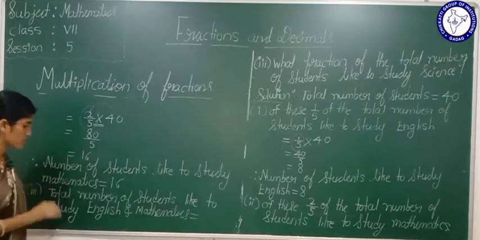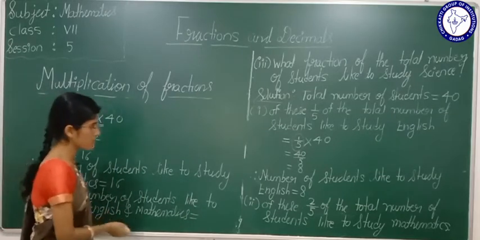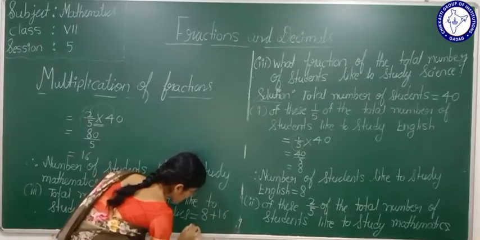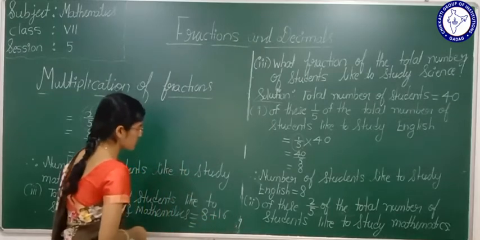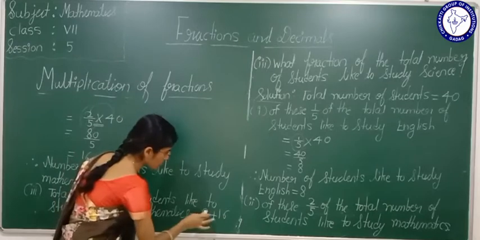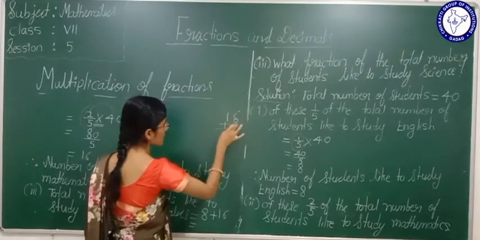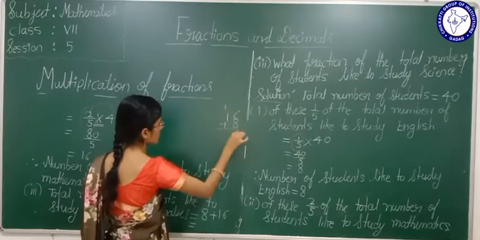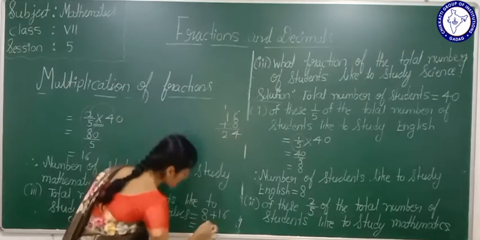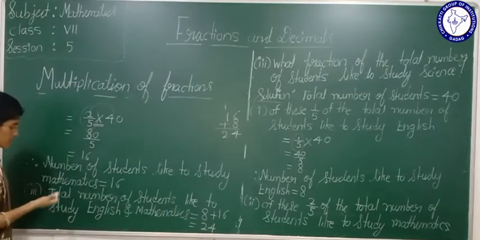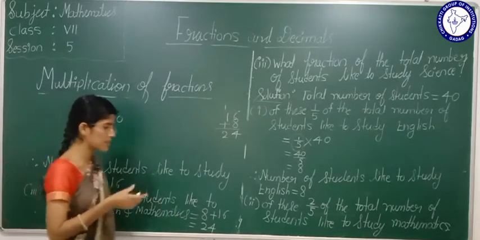The total number of students who like to study English and mathematics is 8 plus 16. What is 8 plus 16? See here, 6 plus 8 is 14. 1 plus 1 is 2. It is 24. 24 students like to study English and mathematics.